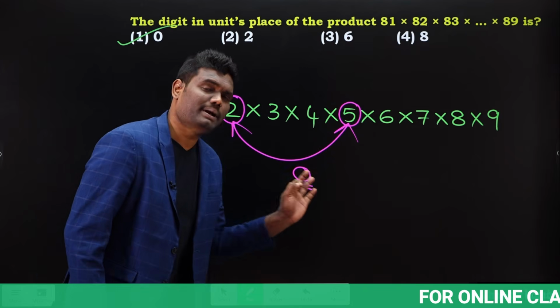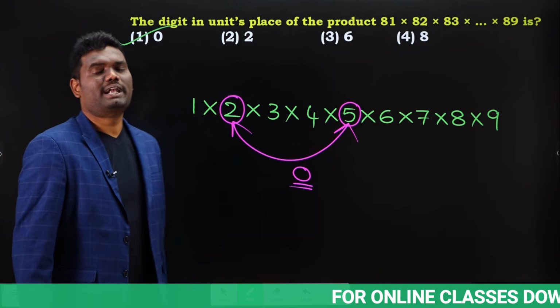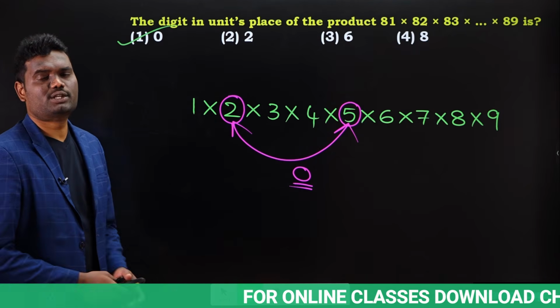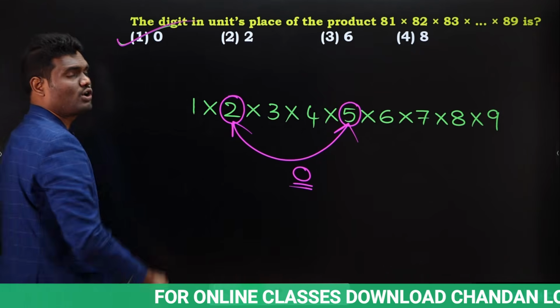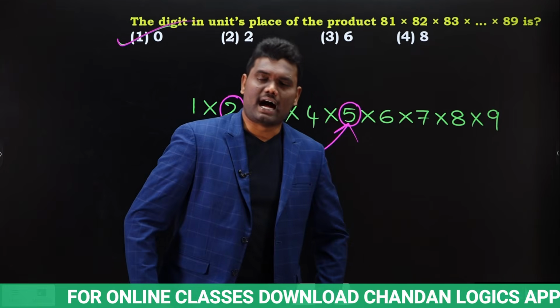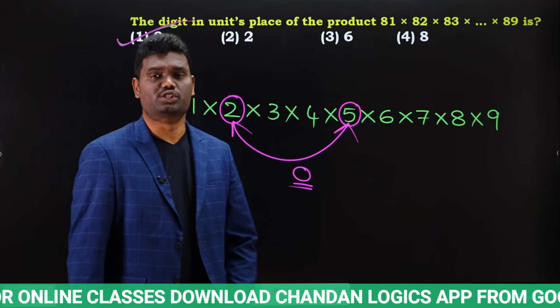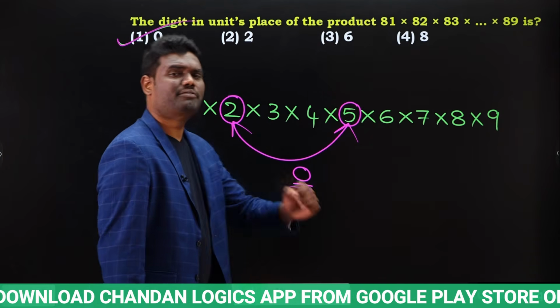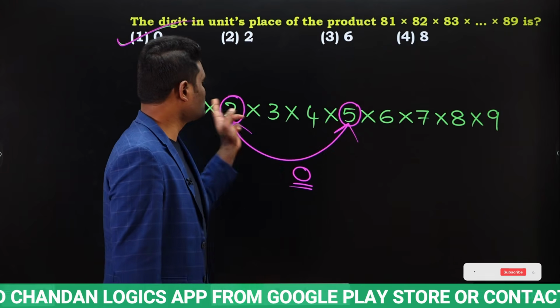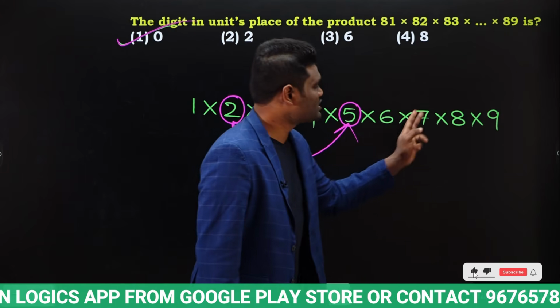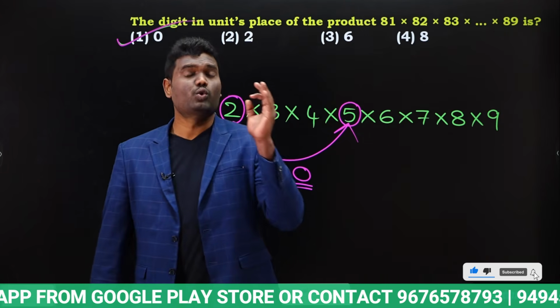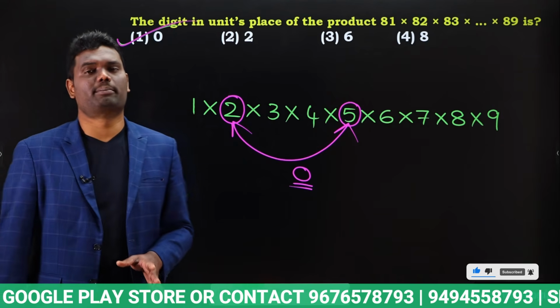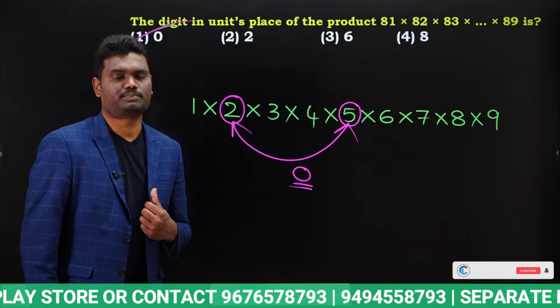Now, 0 multiplied with any value, last digit will always be 0. Yes or no? So, directly we can say the answer for this is going to be 0. Okay. Or simply speaking, 5 multiplied with any even number, whether it is 2 or 4 or 6 or 8, whatever it may be, last digit is going to be 0.